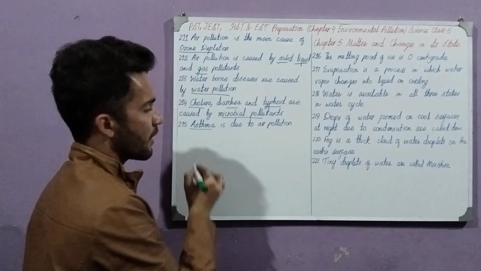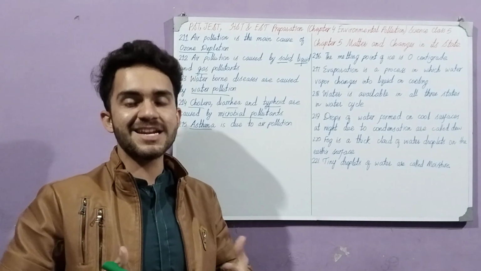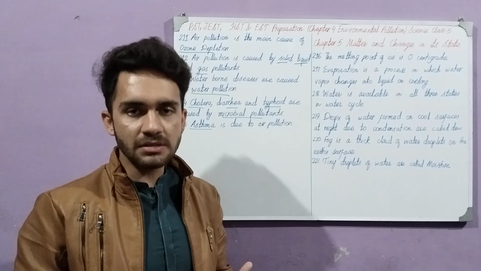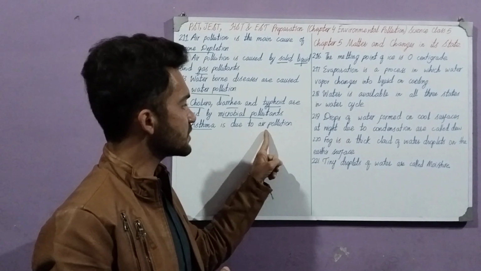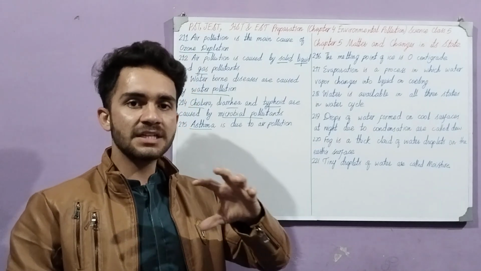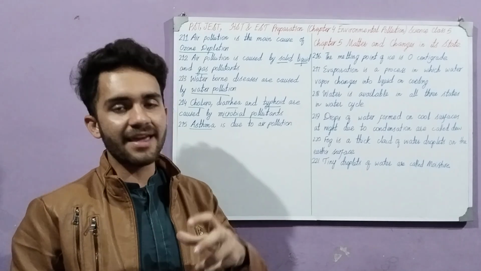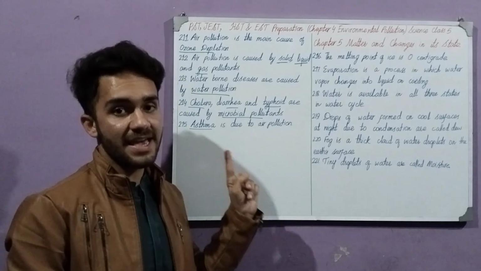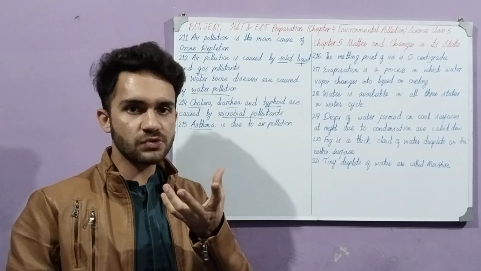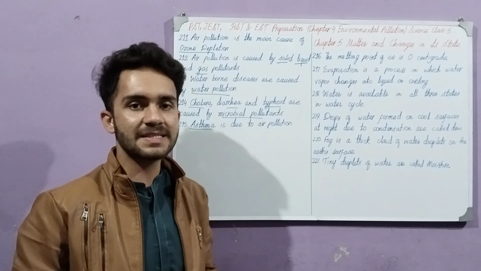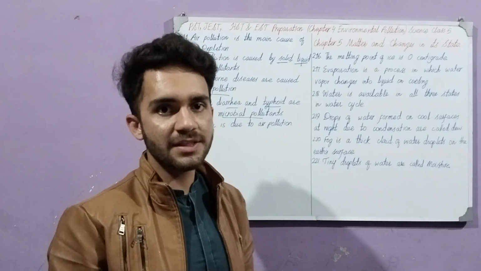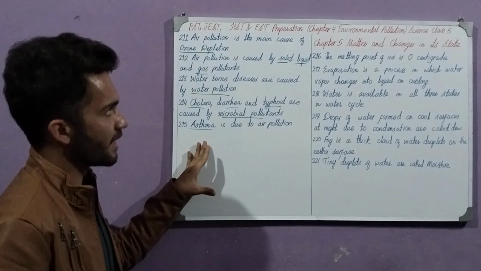Next one is asthma. What's asthma? Asthma is a respiratory disease. A person feels very much difficulty while breathing because of asthma, and it's due to air pollution. When there is a lot of smoke and pollutants in the air, then we get what is called asthma, and it's a disease of the respiratory system. It affects our respiration and our lungs as well, and we feel very much difficulty to breathe during this disease. So this chapter ends over here.